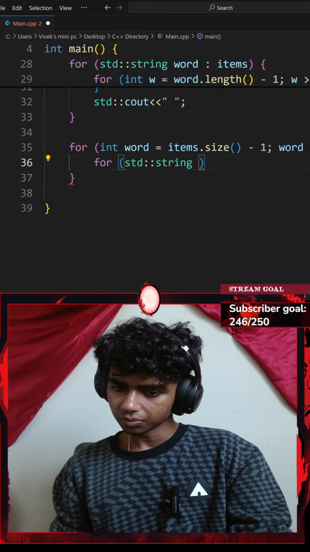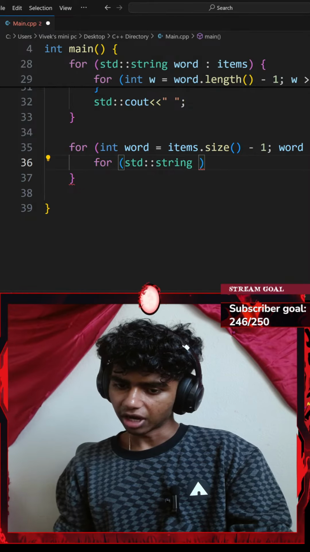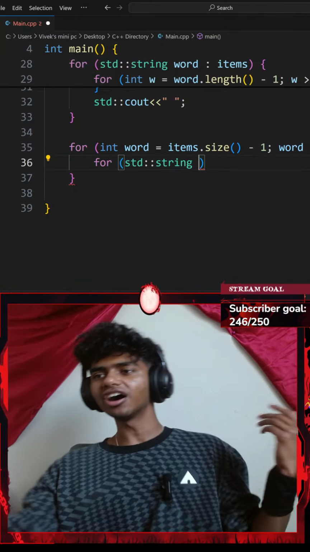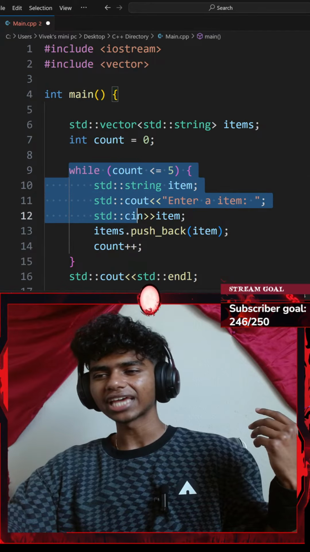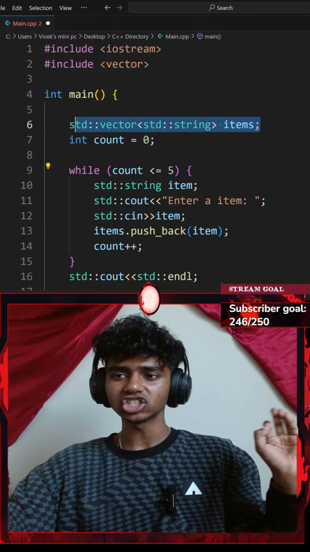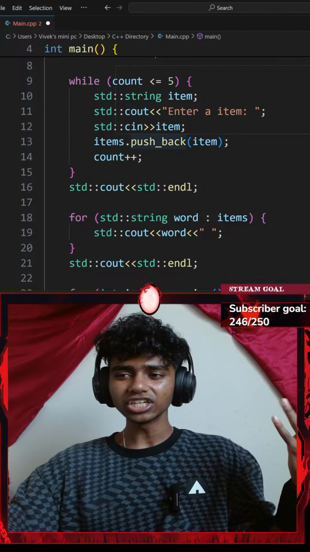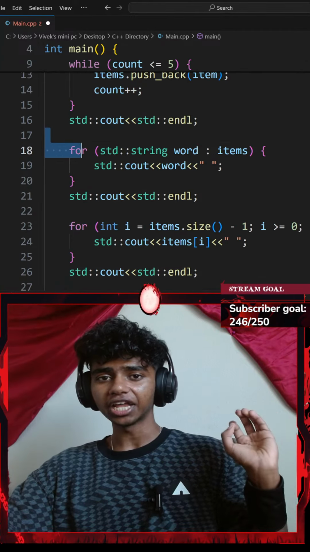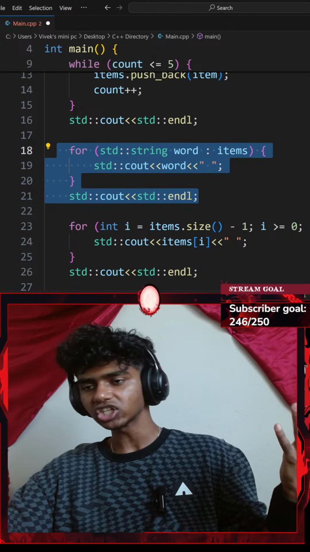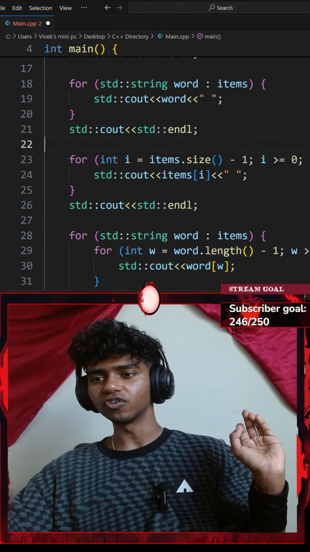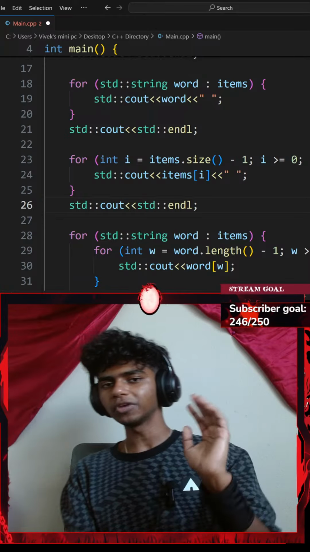Okay, Vivek, what's this program about? Honestly, I'm trying to ask the user to add 5 items inside my vector of items, and then once I do that, I want to firstly print the items in the original order. So I iterated over my vector and printed the original vector, and then I have to print the reversed vector, meaning all the elements should be reversed.